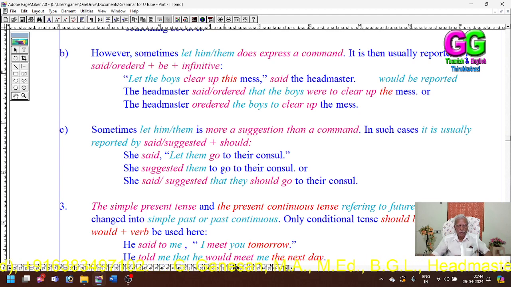She suggested them to go to their concert. Statement: she said or suggested that they should go to their concert.